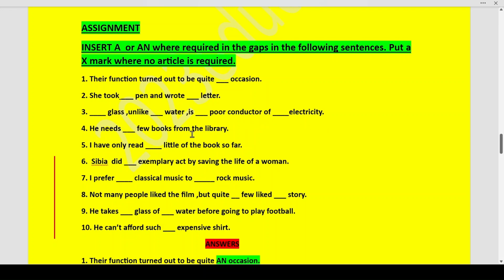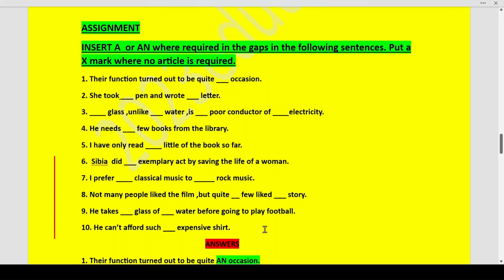He needs few books from the library. I have only read little of the books so far. Sibia did an exemplary act by saving the life of a woman. I prefer classical music to rock music. Not many people like the film, but quite a few like the story. He takes a glass of water before going to play football. He can't afford such an expensive shirt.